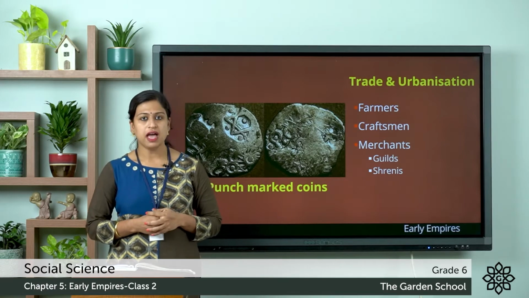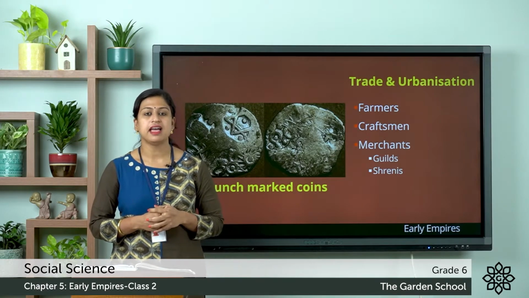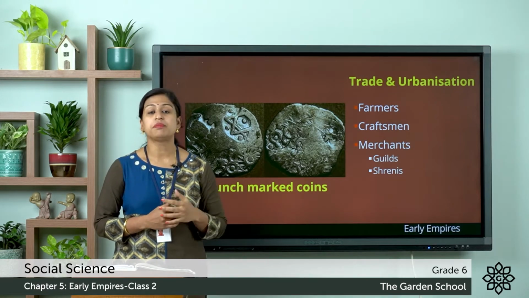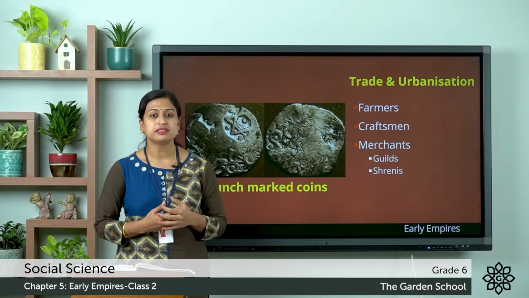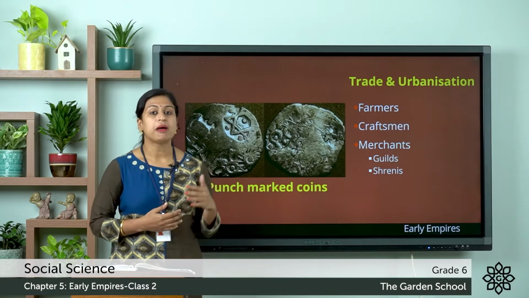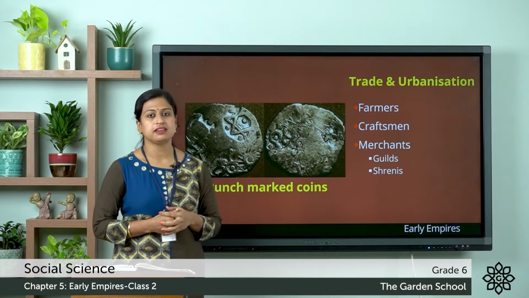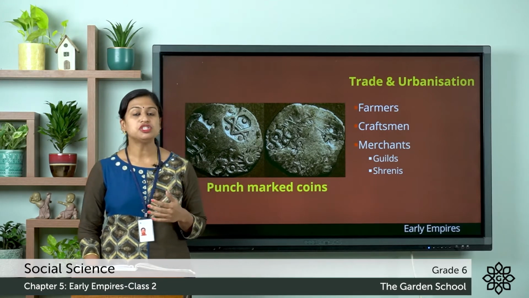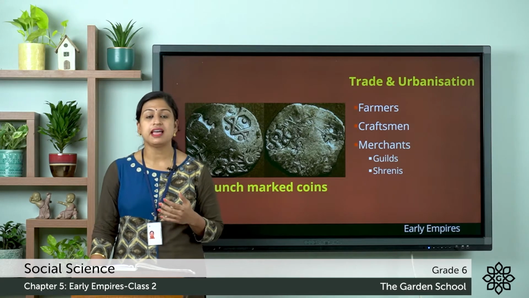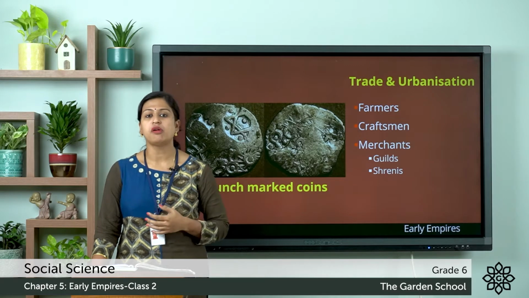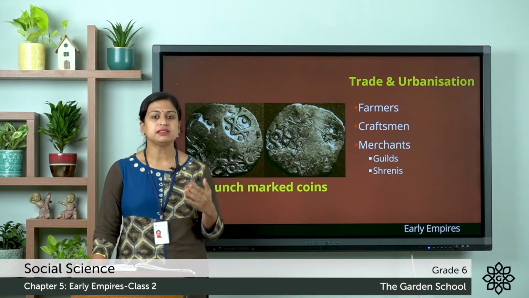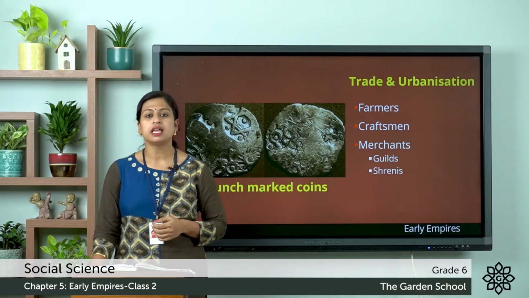As we have discussed in the previous class, there was an increase in the production of grains by the use of iron tools and also by the use of the paddy transplantation technique. A large part of it was collected as taxes, and some of it was traded in the form of commodities. That means it was exported to other kingdoms.